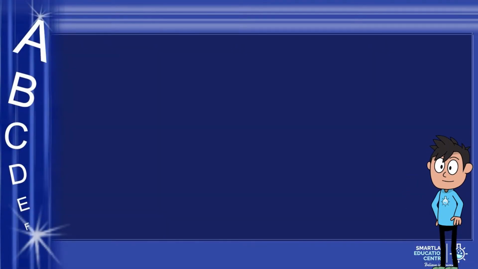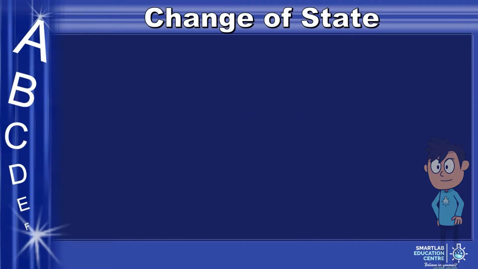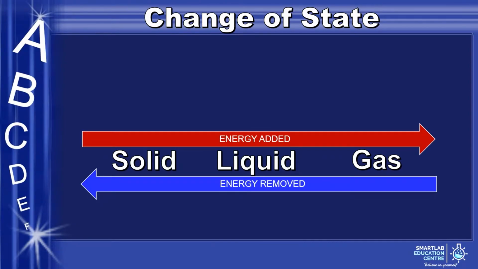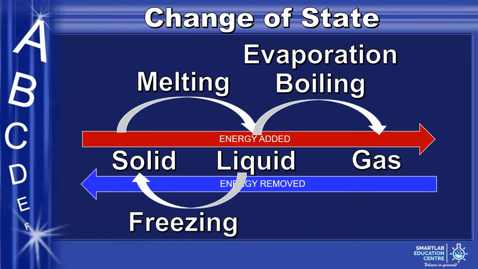Welcome back everyone. Today we will talk about change of state. A substance can go through three different states: solid, liquid, and gas. In fact, the substance can switch between different phases. Depending on the process, energy is added or removed. There are a few processes that we need to know. They are melting, boiling, evaporation, freezing, and condensation.